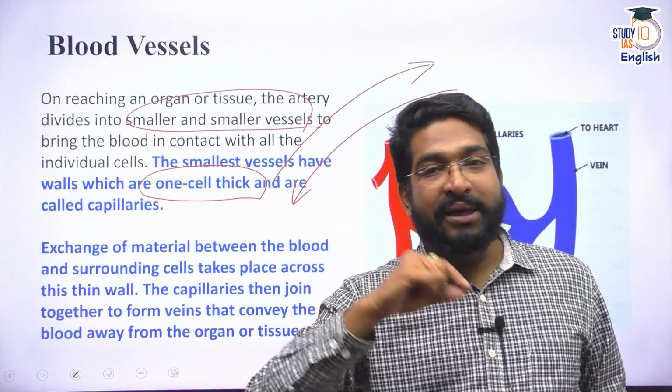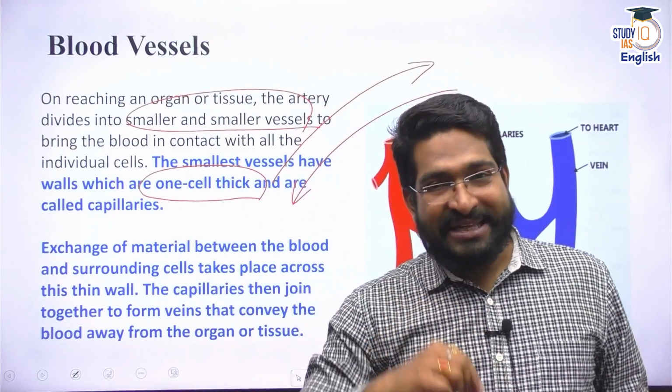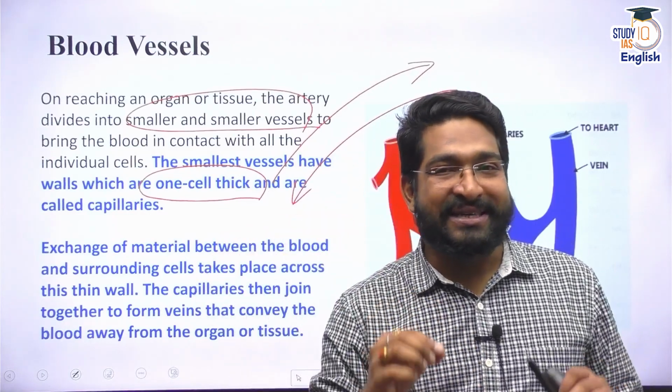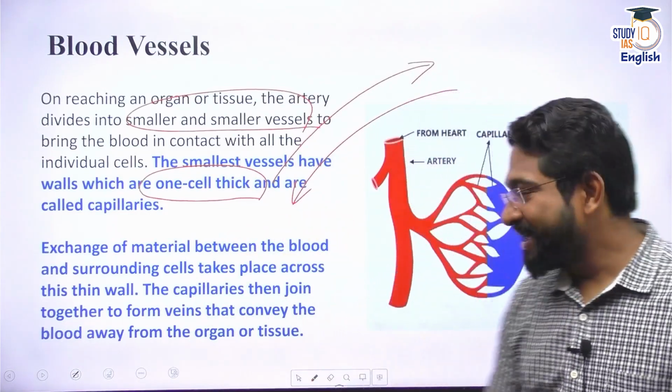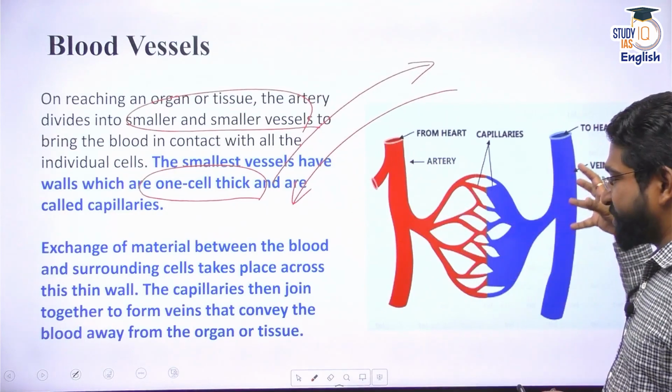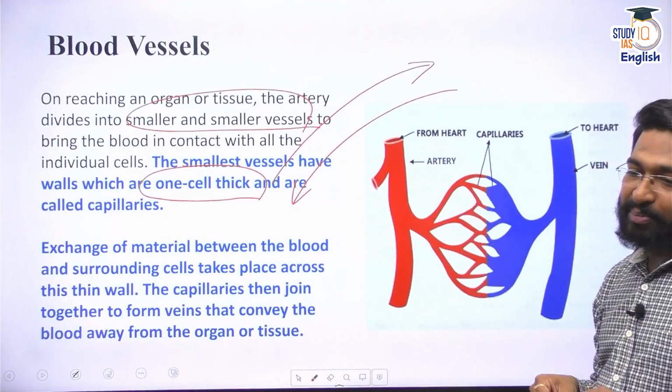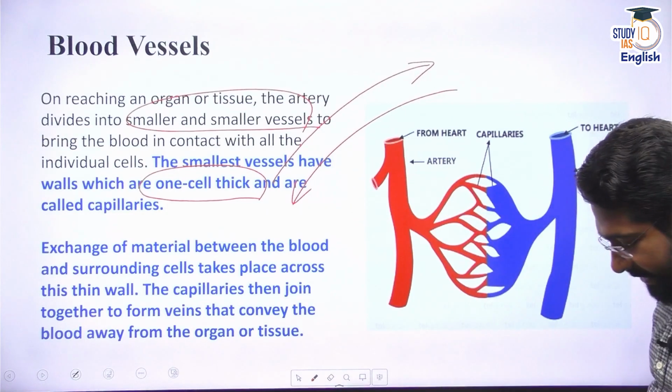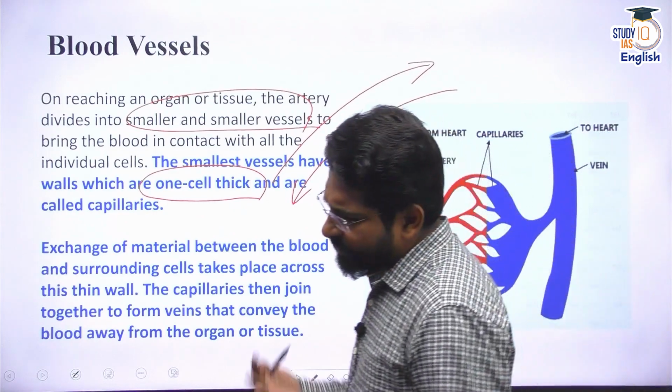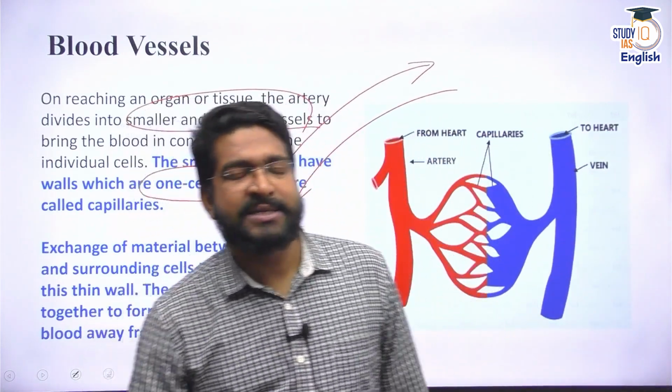That's why the gas exchange takes place. That's why the nutrient exchange takes place. Clear? So arteries and veins transform into different capillaries. Clear? Right. Now, apart from this, our blood, that is a fluid connective tissue, has certain other things as well.